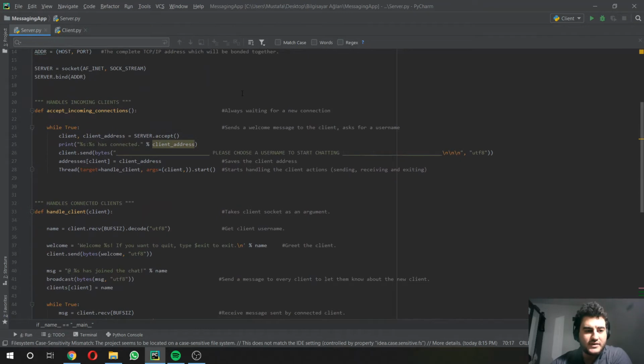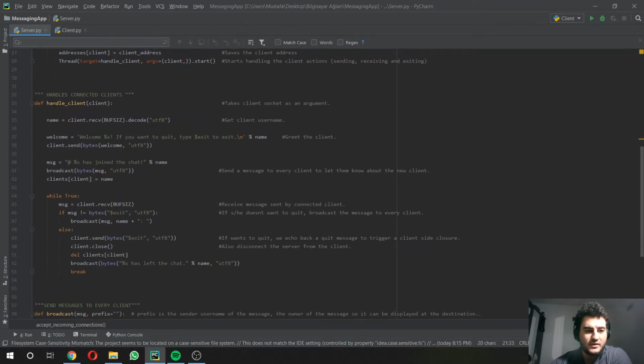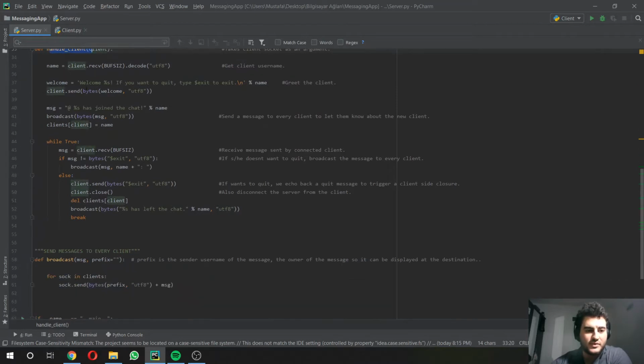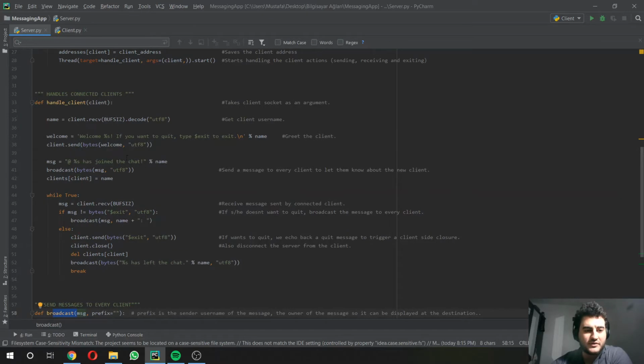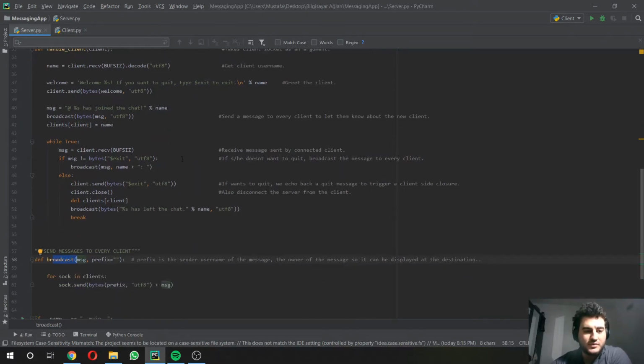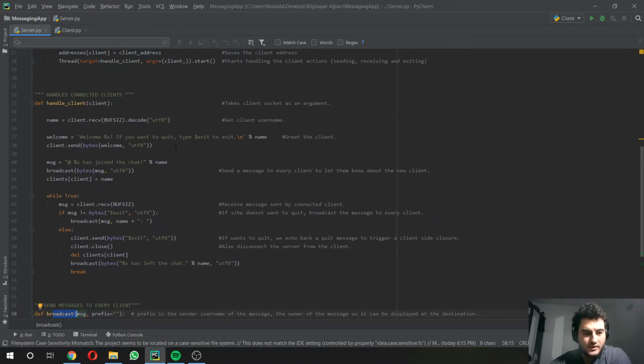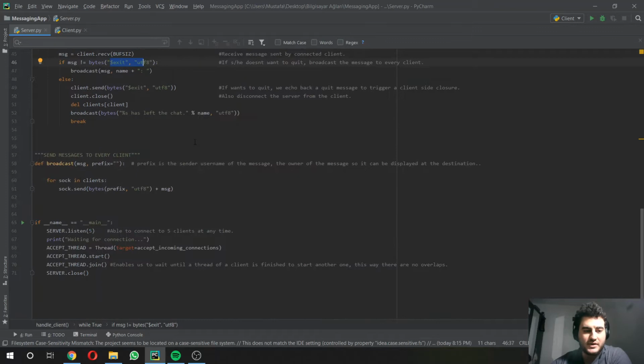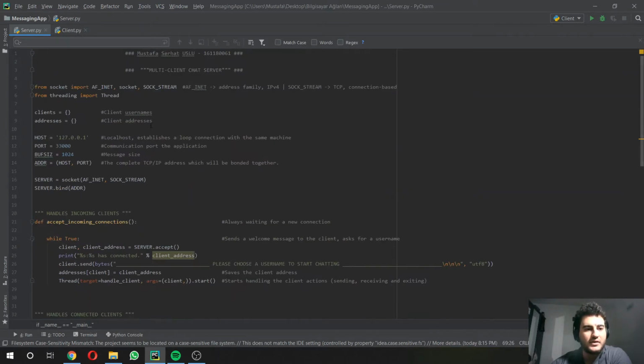The server accepts incoming connections and then handles clients. What that means is it's going to broadcast messages that are coming from every client to every other client in the group. It's also going to handle things such as exiting and terminating the application. And we use a thread for every single client on the server.